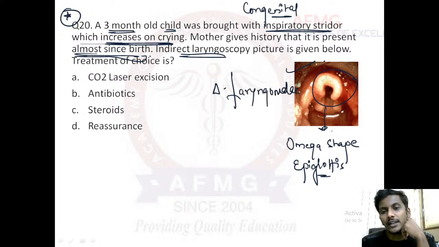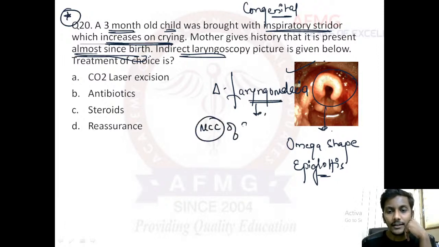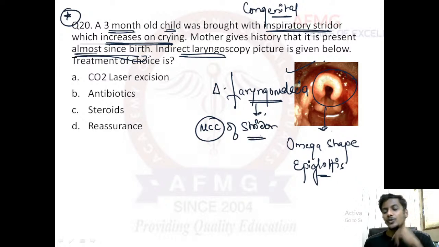So the provisional diagnosis in this condition would be laryngomalacia. That means softening of the larynx. Laryngomalacia is a congenital condition, and important, it is the most common cause of stridor, congenital stridor we can say. Noisy breathing. The most common cause of stridor or noisy breathing after birth is usually laryngomalacia, in which on laryngoscopy we can find the omega shaped epiglottis. And what is the answer?